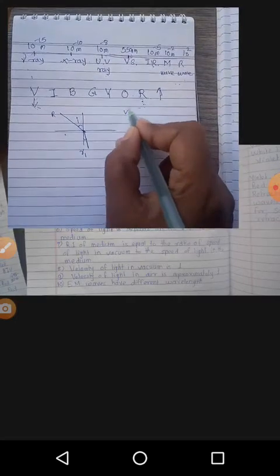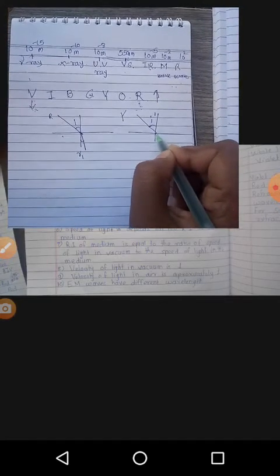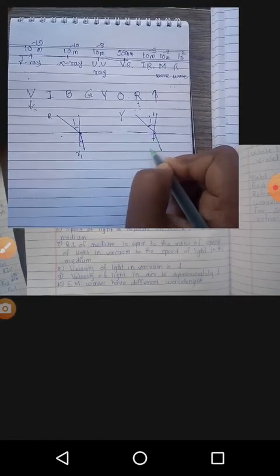Now we take the yellow color light. It also makes incident angle I, but the refracting angle is different, that refracting angle is R2.